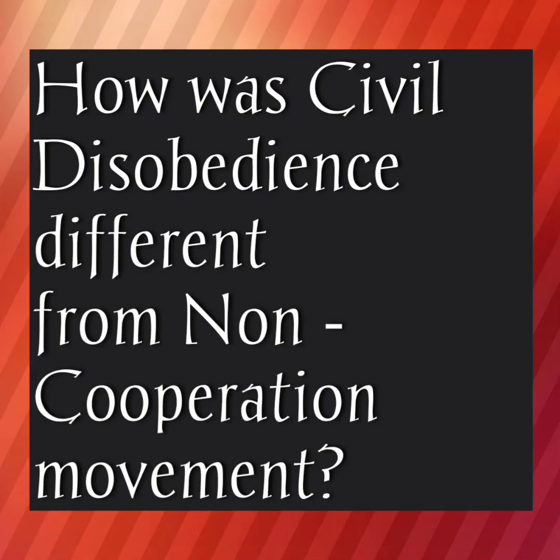Now let's see how civil disobedience was different from the non-cooperation movement. In the non-cooperation movement, people just refused to obey the orders of the British. But in the civil disobedience movement, people also broke the colonial laws, that is, the laws made by the British. Thousands and thousands of people manufactured salt by breaking the salt law.